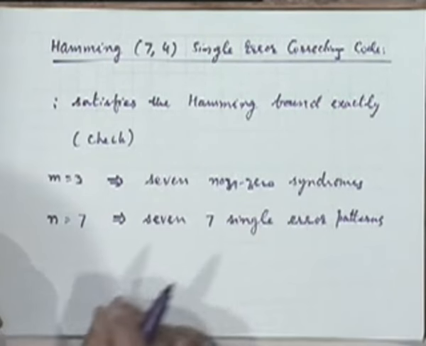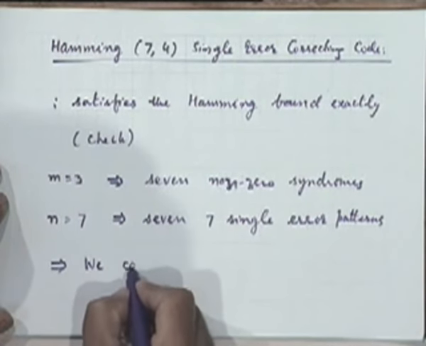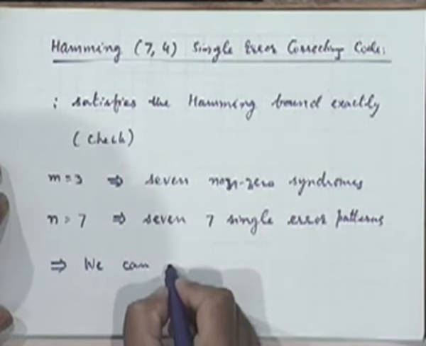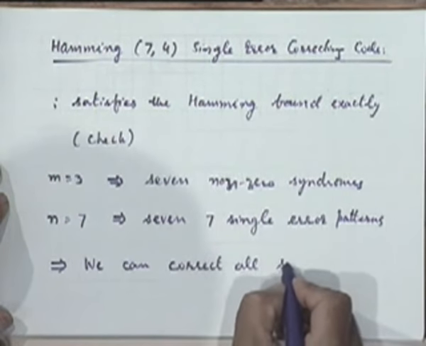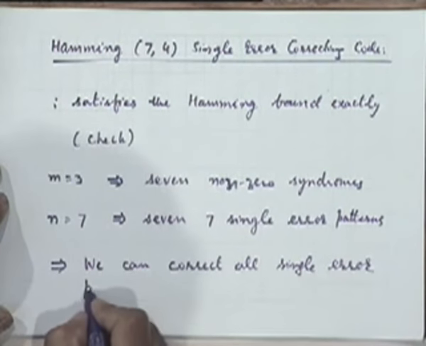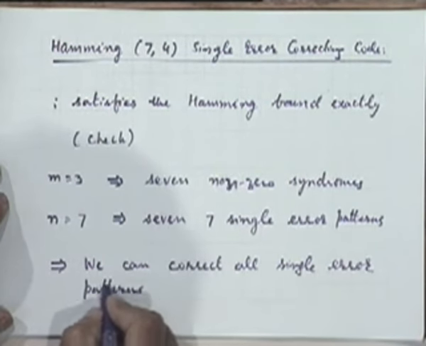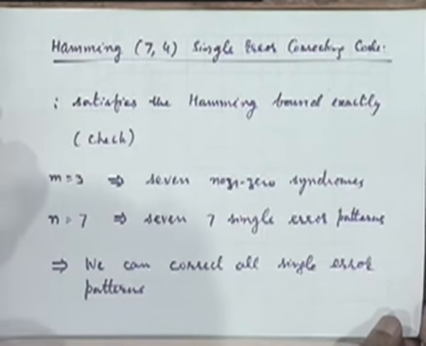The question is how to do it. So it seems to be possible to correct all single error patterns. And of course no more than that, because we don't have any syndromes left after that.